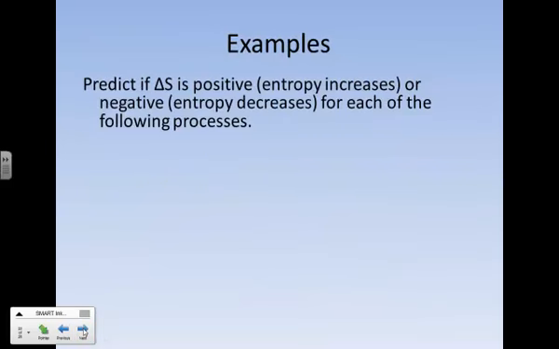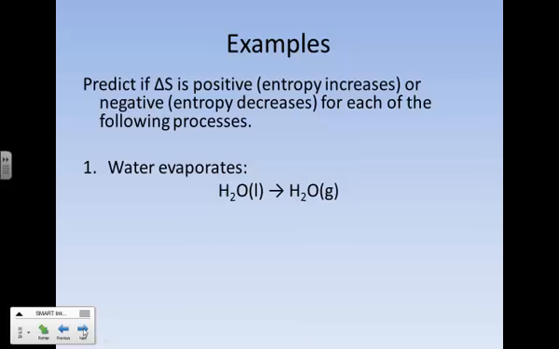So let's go and take a look at a few more examples, and as we click through them, pause the video for a moment and make a mental prediction, or on paper, of whether it will be a positive entropy change, whether entropy will increase and become more disordered, more spread out, or if it will be a negative entropy change, things will become neater or more condensed. So take a moment to think about water evaporating, going from liquid to gas.